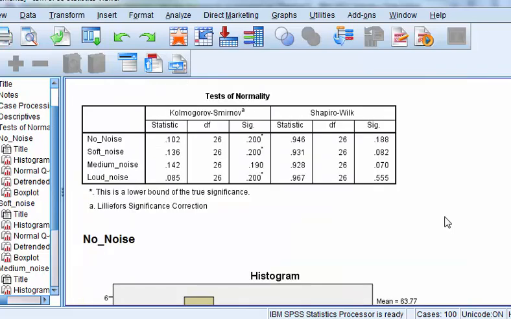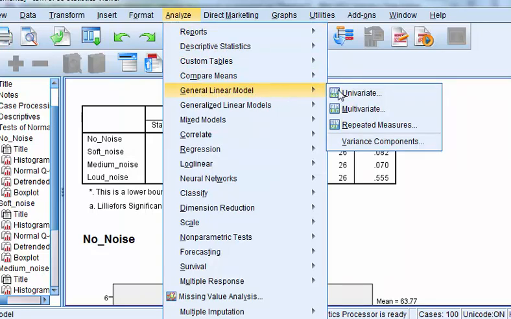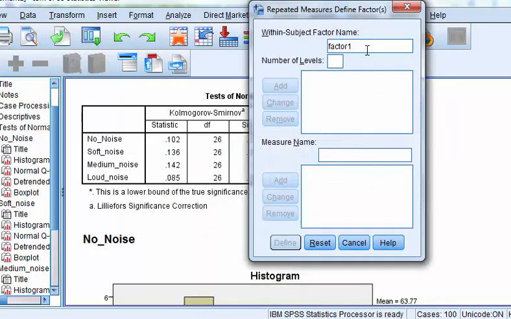So now let's run our test. And again, don't even look at the histograms. I can't even tell anymore by looking. But we're going to run the test. Here we go. Analyze, General Linear Model, Repeated Measures.